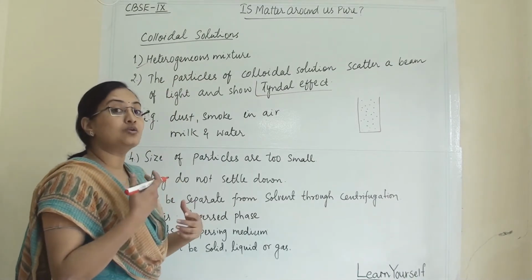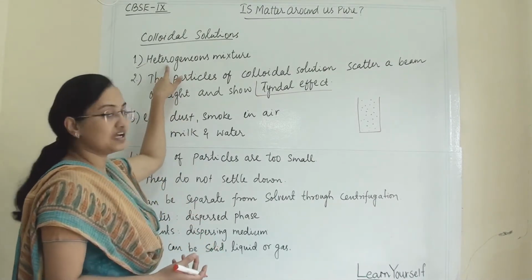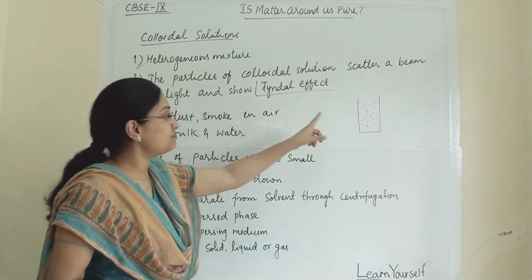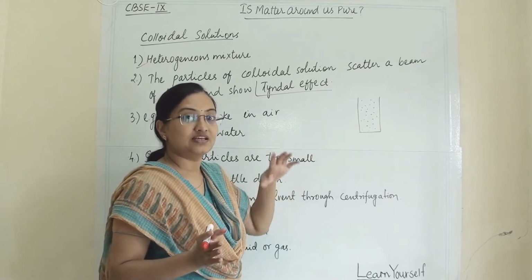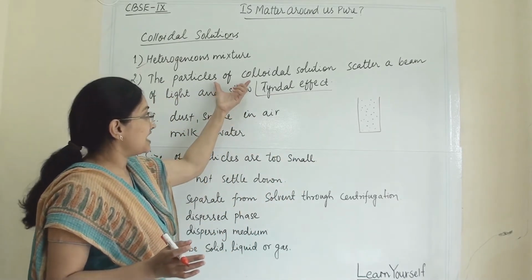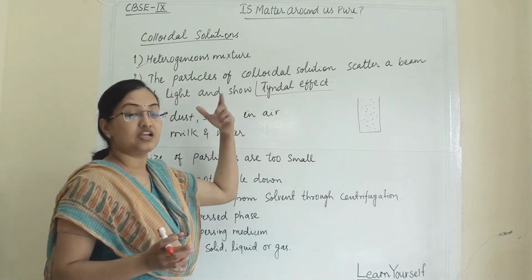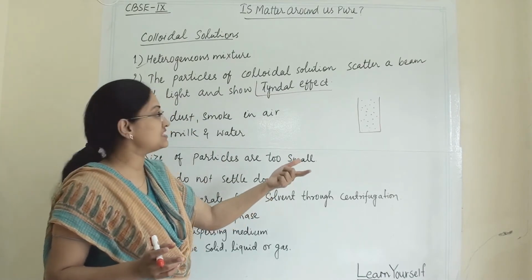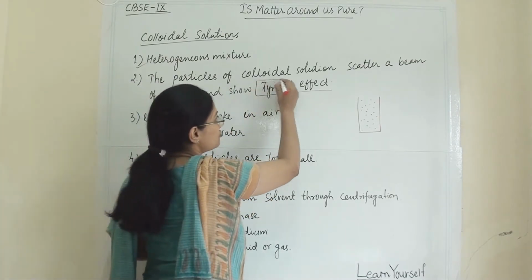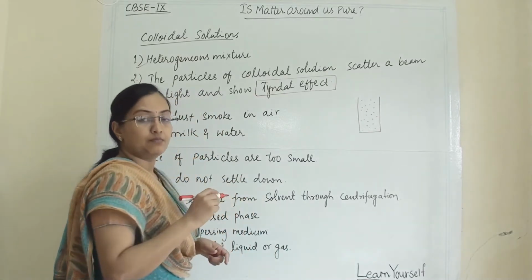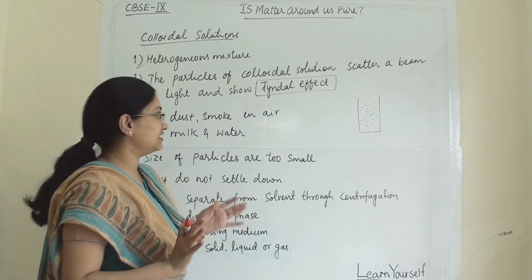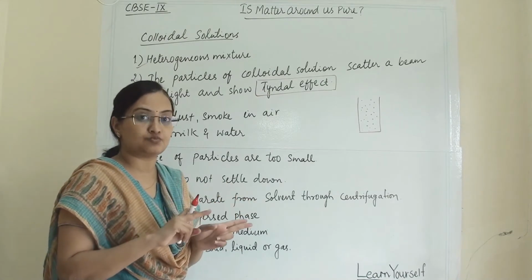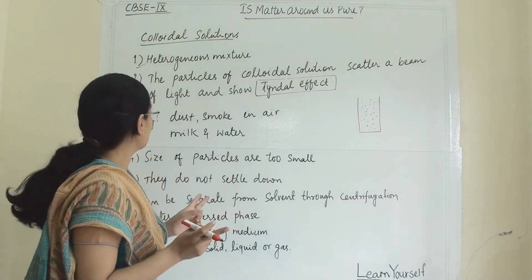Since they are not mixed evenly, it is a heterogeneous mixture and the particles are big enough to scatter a beam of light. That's why it scatters a beam of light. It will make the path of light visible and it will also show the Tyndall effect. But suspended particles cannot show the Tyndall effect. That is the basic difference between suspension and colloid.